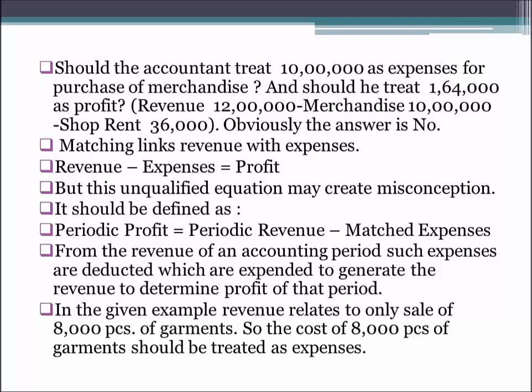So how the profit is calculated by applying the matching concept you can see in this example. And in the next slide you will see how the profit statement and the financial position of the business can be ascertained using these three concepts of matching, accrual and periodicity. Now you know how these three concepts operate together simultaneously.